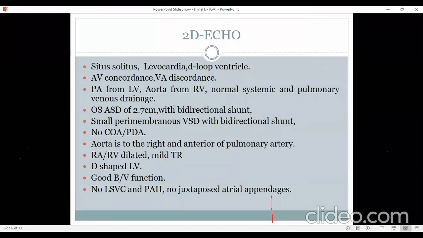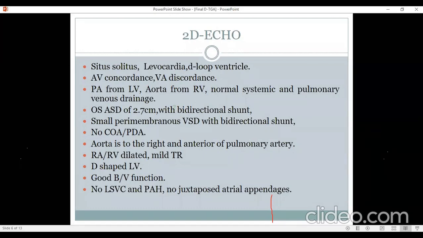A brief echo report showing situs solitus, levocardia, D-loop ventricle, AV concordance, VA discordance, pulmonary artery arising from the LV, aorta from the RV, normal systemic and pulmonary venous drainage, OS-ASD of 2.7 cm with bidirectional shunt, a small perimembranous VSD with bidirectional shunt, no coarctation, no PDA, aorta to the right and anterior of the pulmonary artery, RA-RV dilated with mild TR, a D-shaped LV, good biventricular function. There is no LSVC, no PH, and no juxtaposition of the atrial appendage.